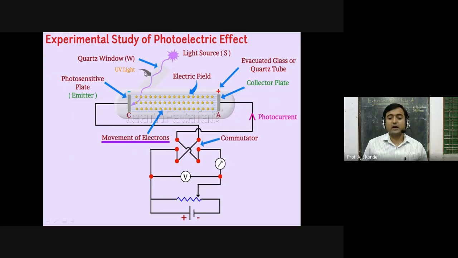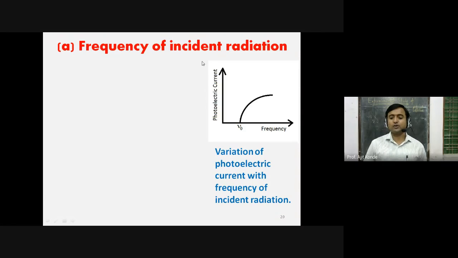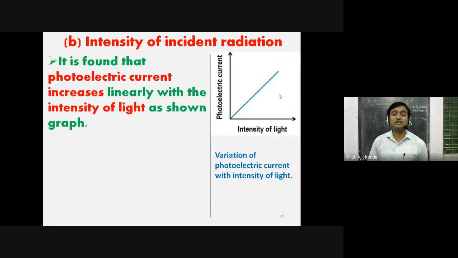Okay, and now after this threshold frequency, we have to keep the frequency constant above the threshold frequency, and we are increasing the intensity. And as we go on increasing the intensity of the radiation, the photoelectric current also increases, and it increases linearly. See this, over here, this is the graph for photoelectric current with frequency. It is increasing and then becomes constant. And when we see for intensity of incident radiation, it is increasing linearly.